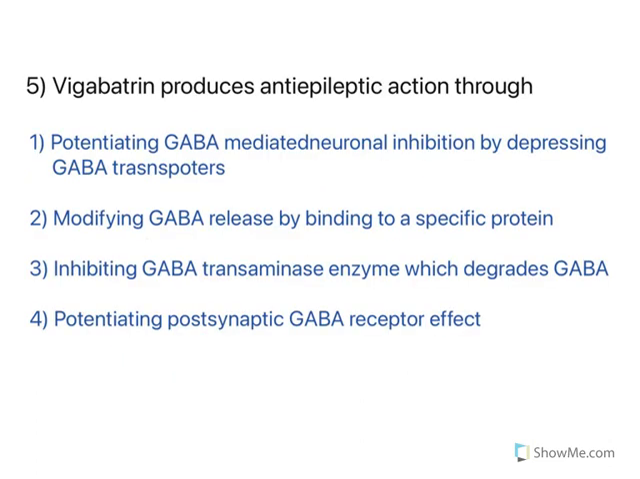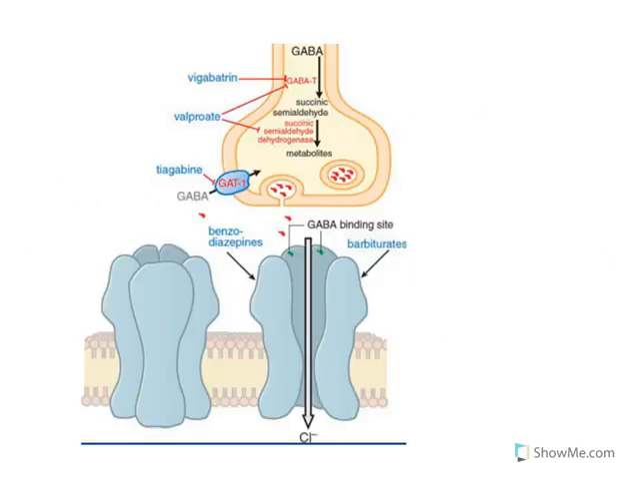Moving to the next one. Now again, vigabatrin produces anti-epileptic action through. This is a direct mechanism oriented question. See, this is how vigabatrin acts.